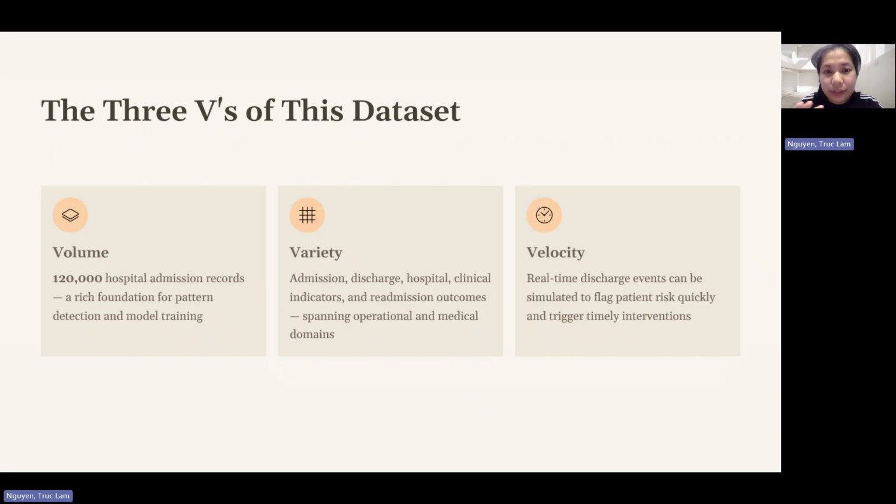This project is a good fit for big data because it includes volume, variety, and velocity. In terms of volume, the dataset has 120,000 records. In terms of variety, the data includes admission, discharge, hospital, and clinical data. And in terms of velocity, I plan to simulate real-time discharge events to show how the hospital could respond quickly when a patient leaves the hospital.